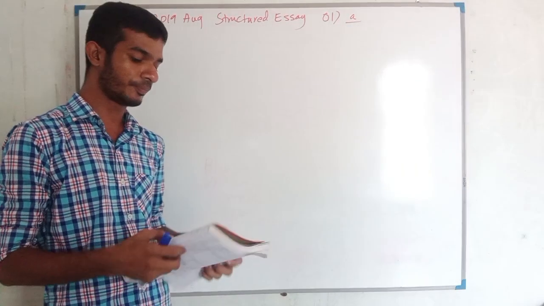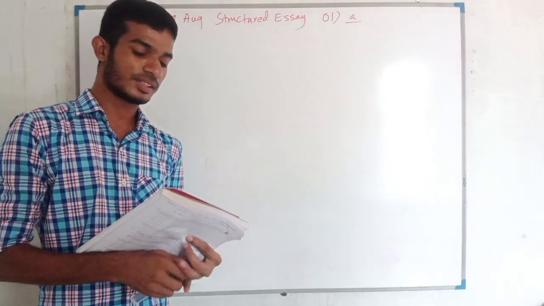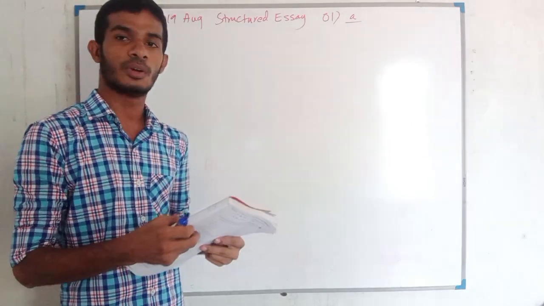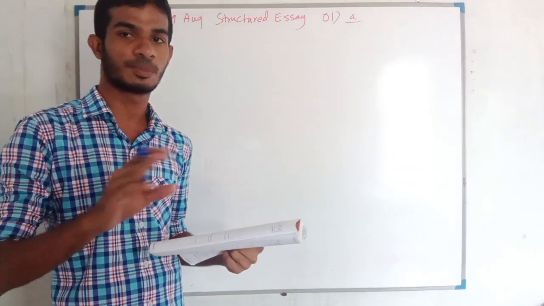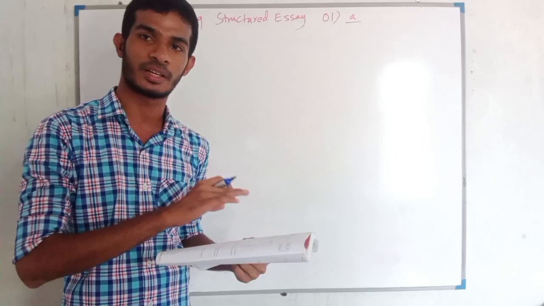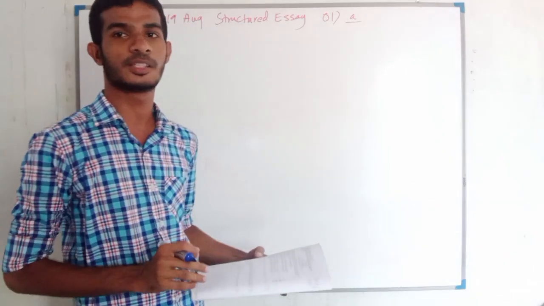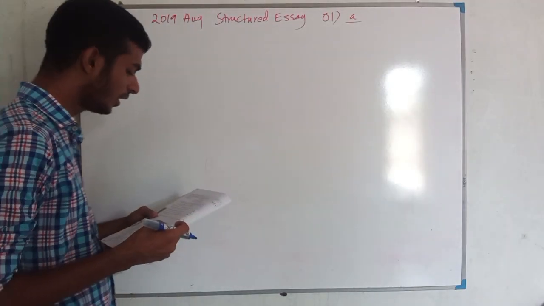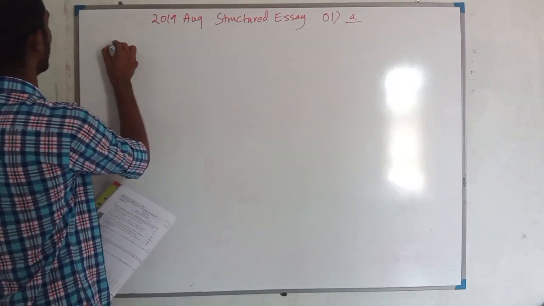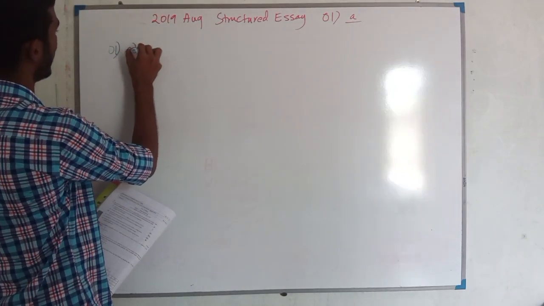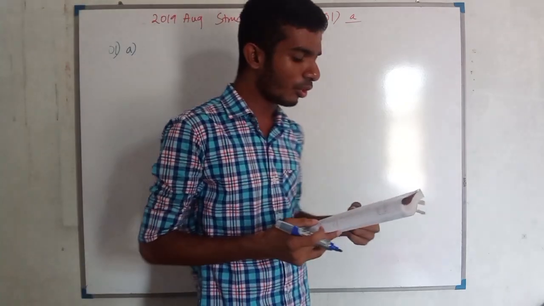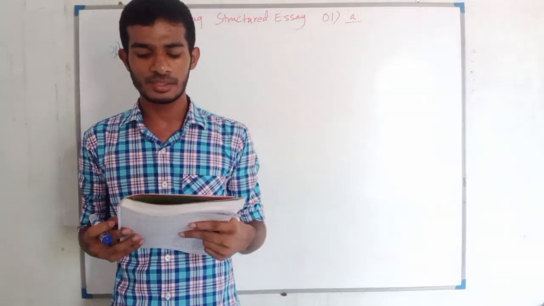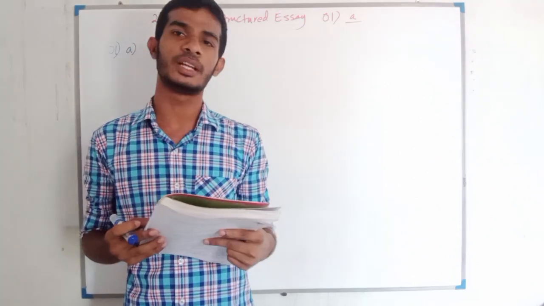Right, now part A, structured essay question. I hope you might have your past paper with you. Now I will not display any questions as usual. I will read the question and explain the answer. Now, the first structured question, A part, first part. Now the A part says, the questions following are related to the elements in the second row of the periodic table.